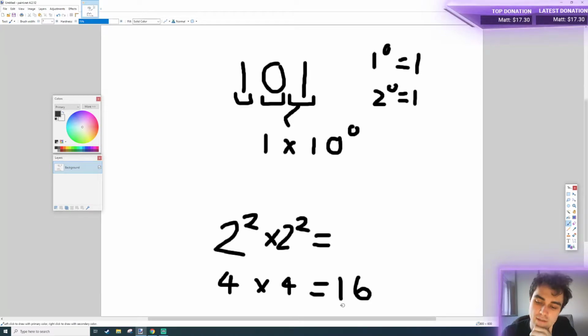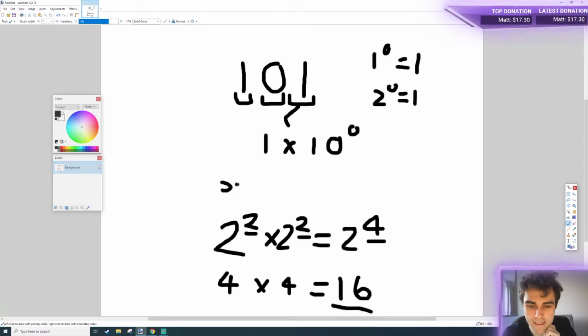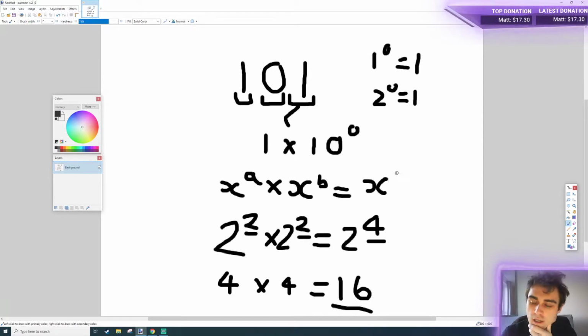So we can actually write 16 as a power of 2, and that power would be 2 to the power of 4. And so there's actually a law of indices here, where if you take any two numbers, x to the power of a times x to the power of b, that will always equal x to the power of a plus b.